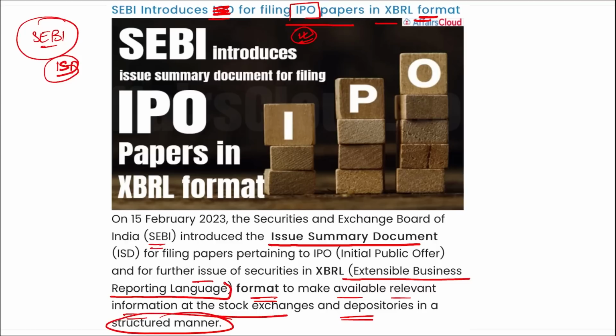So remember, SEBI has issued a circular allowing ISDs, that is issue summary documents, for filing IPOs in XBRL format, the extensible business reporting language format, that will make available relevant information to the stock exchange and depository in a structured manner.